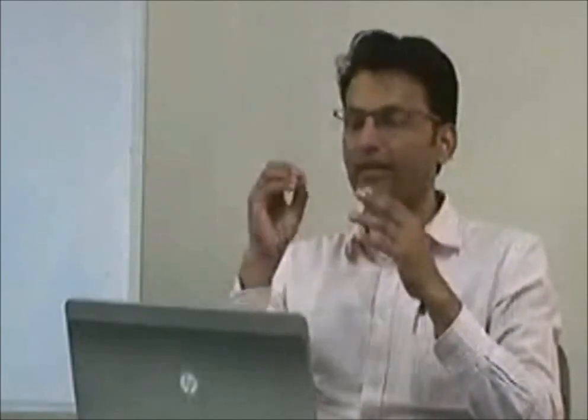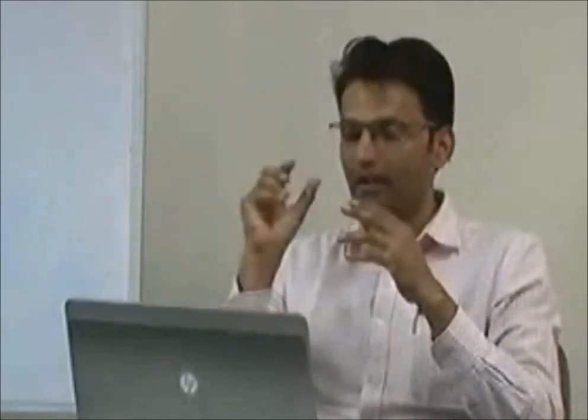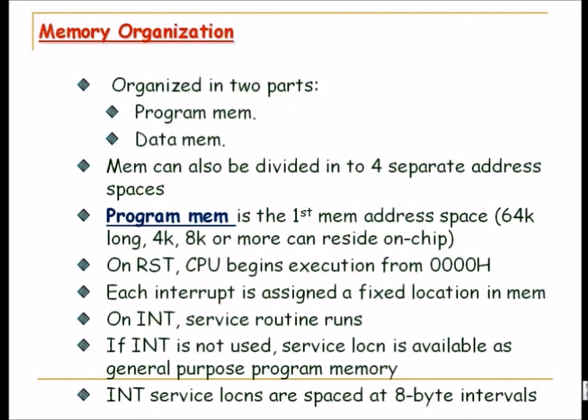The only thing is that the vector location of the serial communication interface is the same, 0x23, I guess. That is shared by both RxD and TxD. Whereas interrupt 0, interrupt 1 and the timers have different locations: 0x03, 0x0b, 0x13, 0x1b, and 0x23.